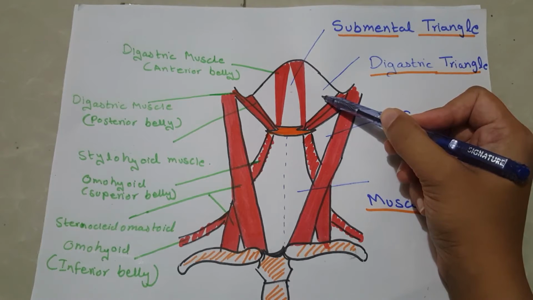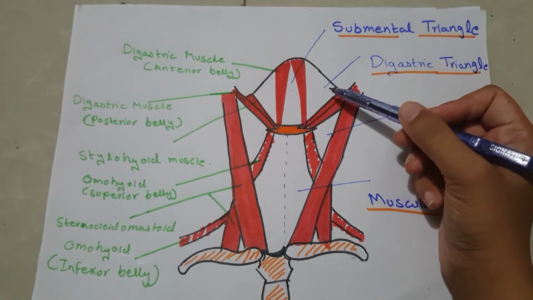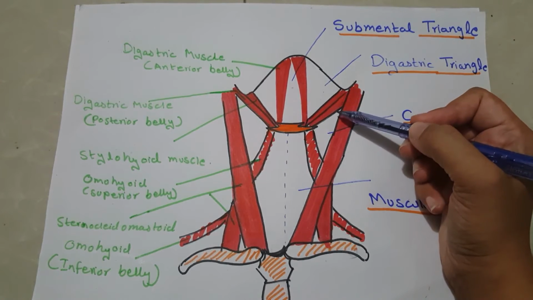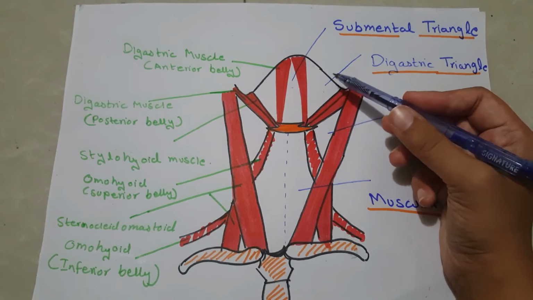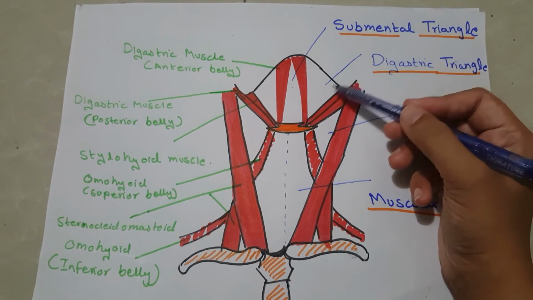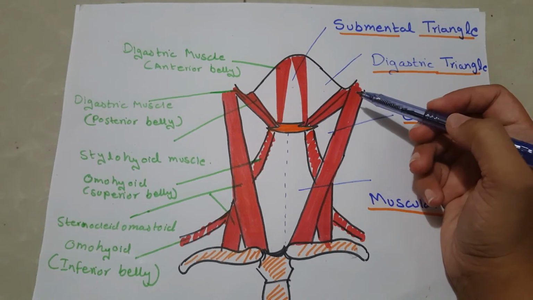As we know that there are three constrictor muscles of the pharynx: superior, middle and inferior constrictor muscles of the pharynx. As the name tells, they basically encircle the pharynx and help in the constriction of the pharynx for passing the food through the esophagus.